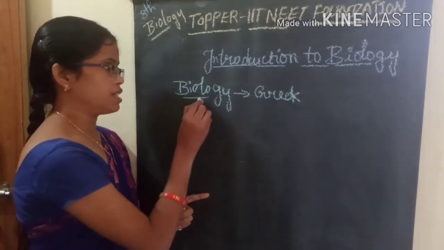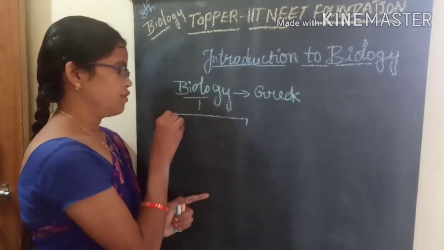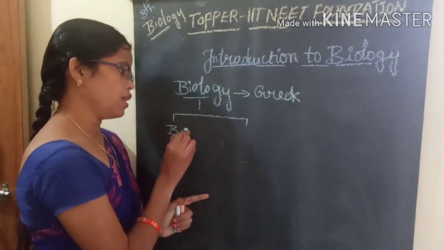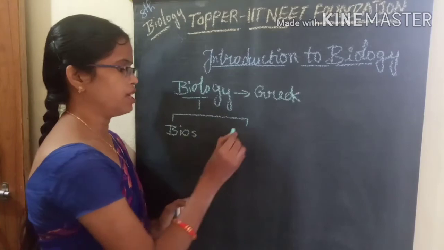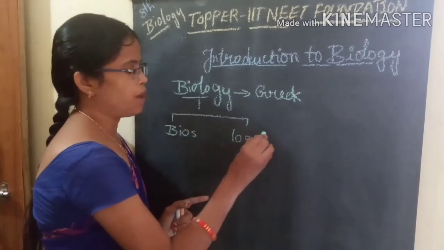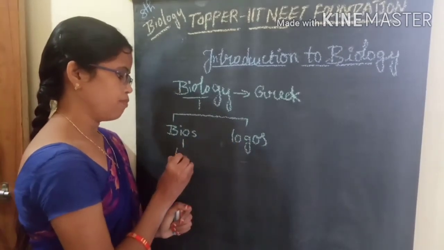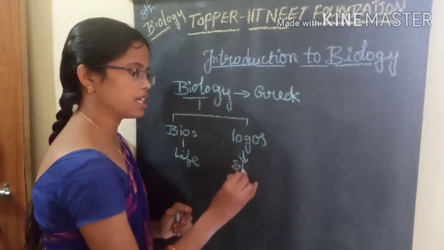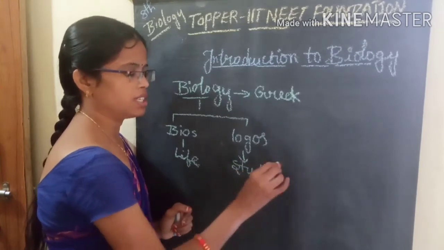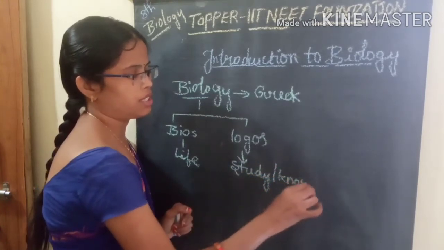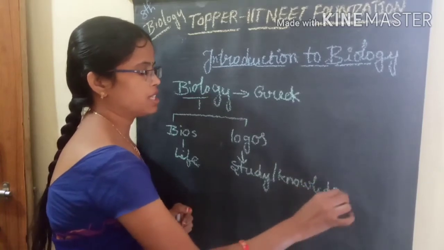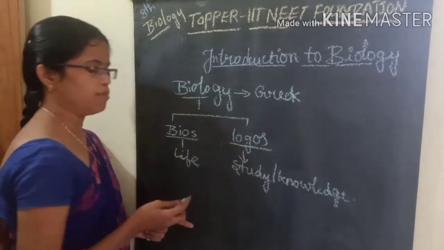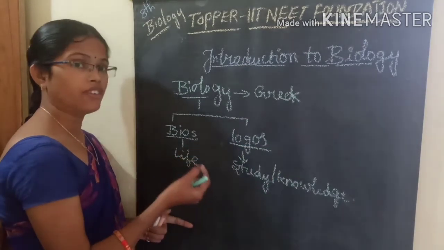In the word biology, there are only two parts. One is bios, and the second one is logos. Bios means life, and logos means knowledge or study. Knowledge or study of life is called biology. Here we are discussing knowledge, so biology is nothing but the study of life.